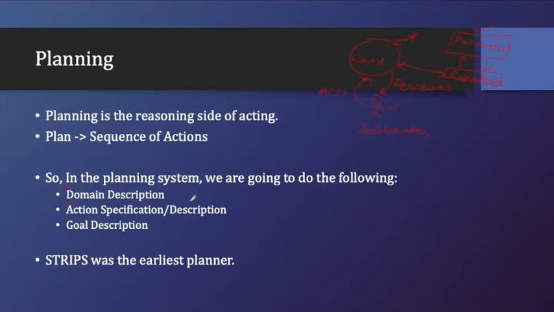I should know the meaning of checkmate. I should know that when my queen is no more in the game, definitely I'll lose my game. So all these things I should know, right? These are called domain description and action specification. And the other part we have is the goal description. Whatever goal we have to achieve will be described fully, so that we should know it. My goal should be described very precisely, so that an agent will understand what it has to achieve.